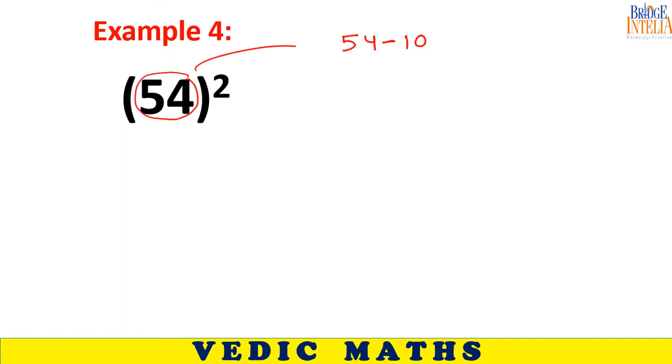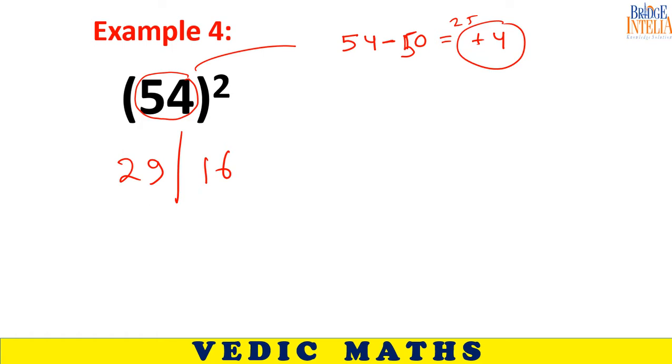Sir, did we complete under 10 seconds? 2916. You will get here plus 4. And the rest, as you know, plus 4 whole square is 16. 25 plus 4 is 29. So this is your answer. One last question.